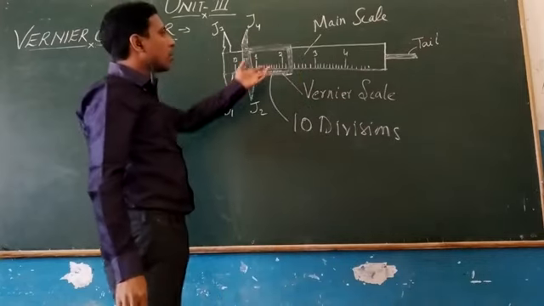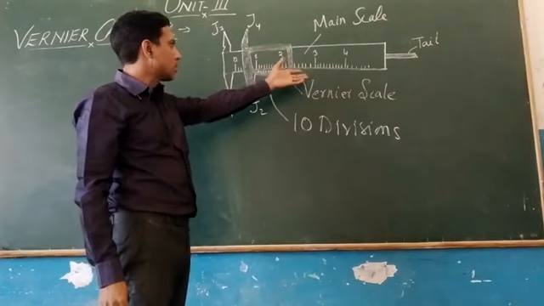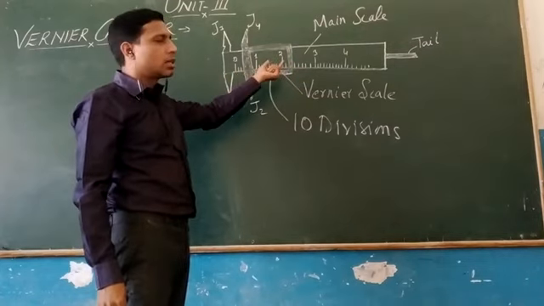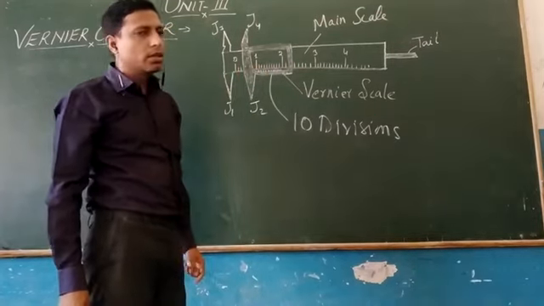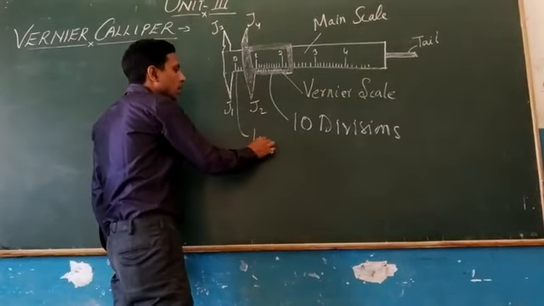And the calibration of our main scale is just like our normal scale we used to have in our geometry box, where the calibration is done in centimeter and each centimeter is divided into 10 equal parts, where each part is equal to 1 millimeter.